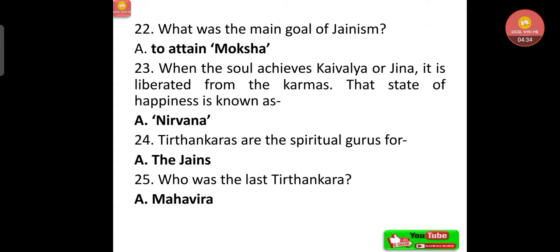Now what was the main goal of Jainism? That is to attain moksha. Now when the soul achieves Kaivalya or Jina, it is liberated from the karmas. That state of happiness is known as Nirvana. Now Tirthankaras are the spiritual gurus for the Jains. Now who was the last Tirthankara? That is Mahavira.